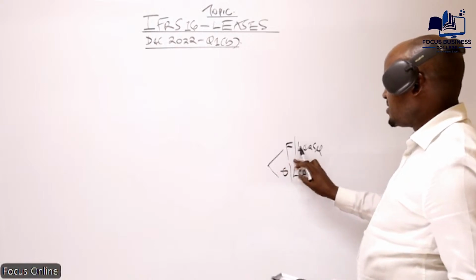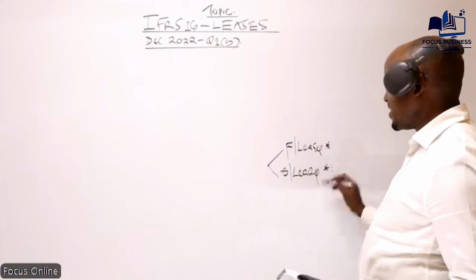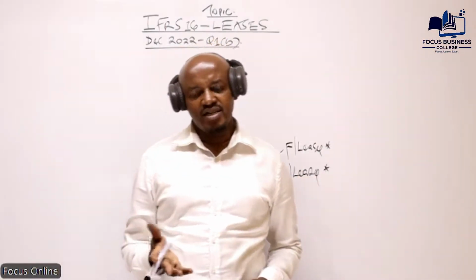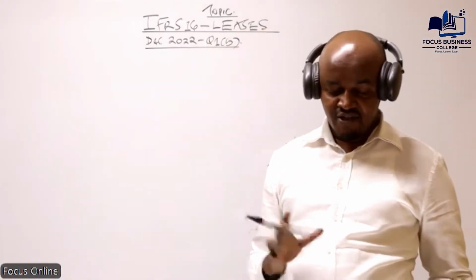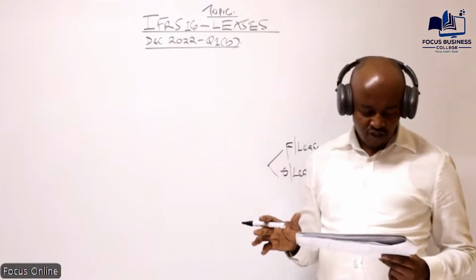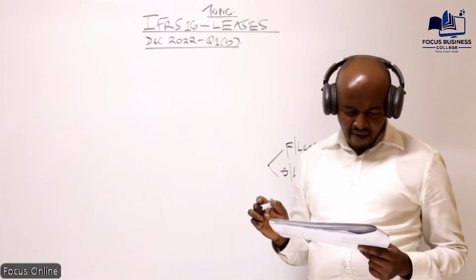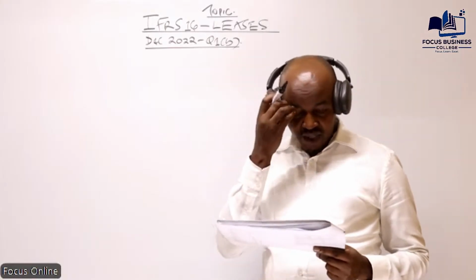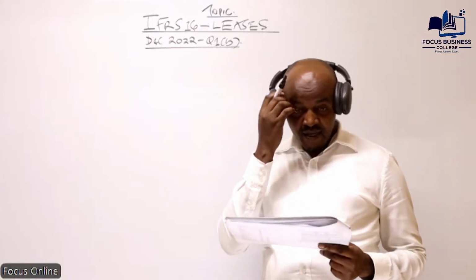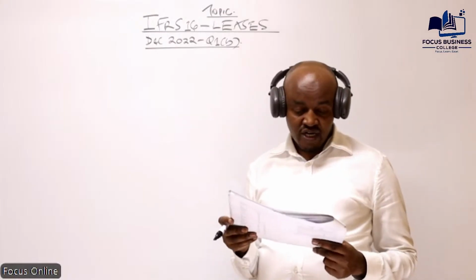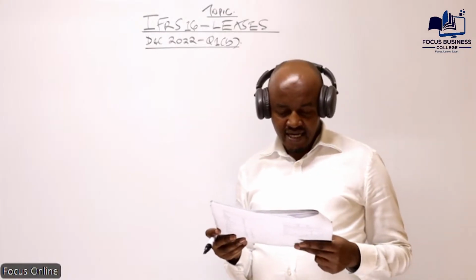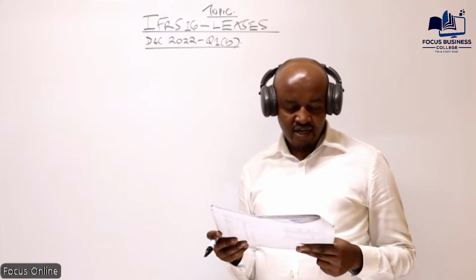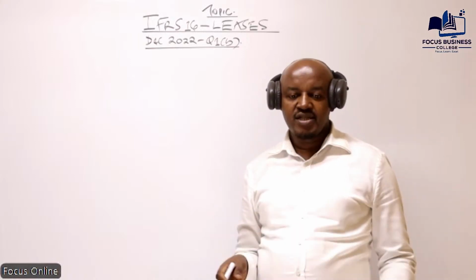We need to determine this lease. Is it a finance lease or an operating lease? Now, which information are we given? Remember, I've said there are usually 4 criteria which you can use to evaluate whether a lease is finance or operating. The information given in our question is in sentence 3, where we are told that the contract provides that the lessee shall be responsible for the insurance and maintenance of the building during the lease term.